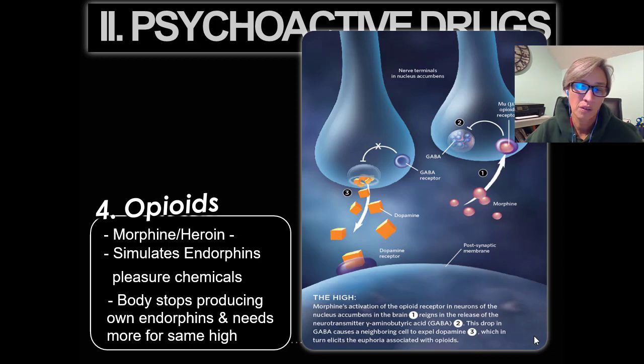When repeatedly flooded with artificial opiates, the brain eventually stops producing endorphins and dopamine. So like I said with methamphetamines, our body stops producing the things that we naturally get when we add artificial neurotransmitters. And so that's what causes the withdrawal.